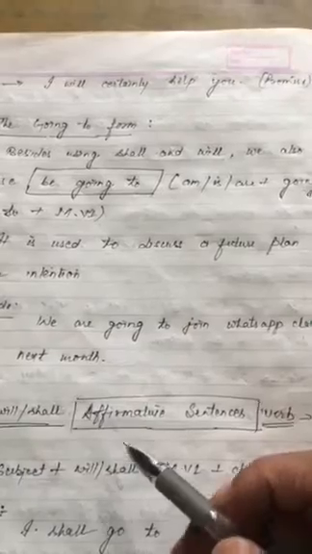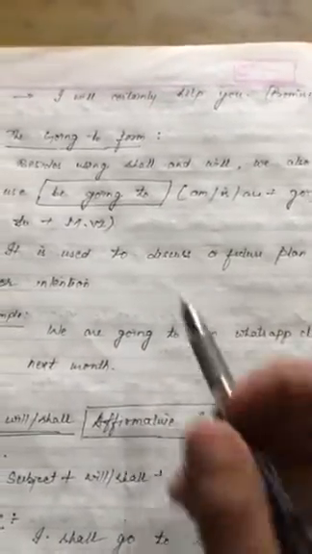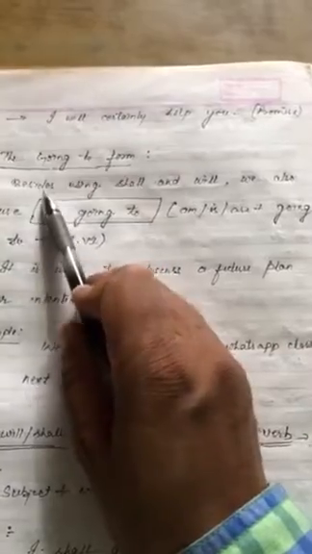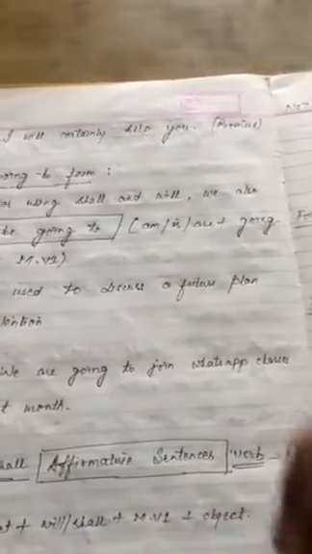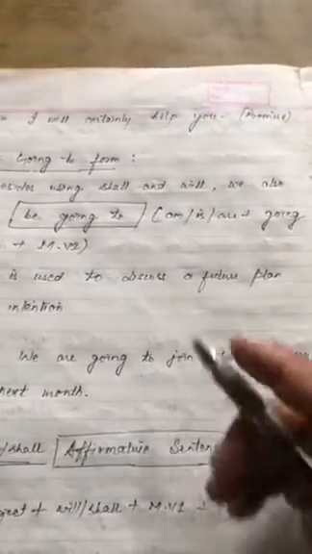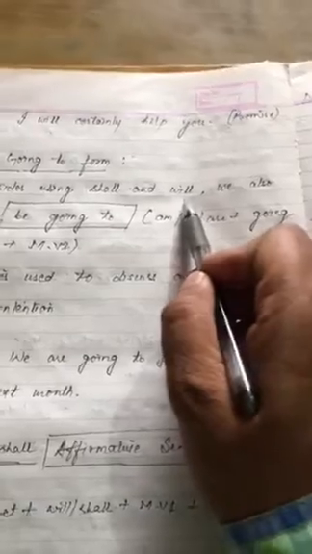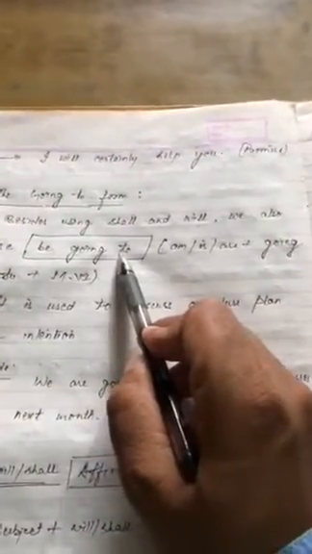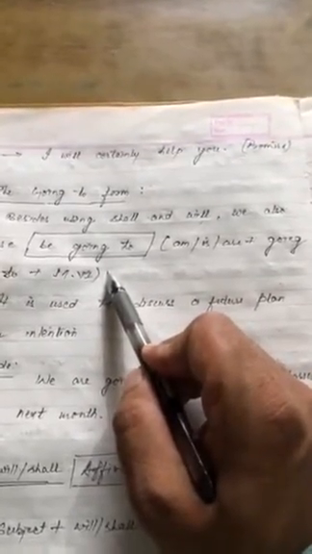Now, my dear students, there is also another form of the verb which is also used to show the actions in the future time. It is also written here. Besides using shall and will, the helping verbs of simple future tense are shall and will. Instead of these helping verbs we can also use the be going to form of the verb to show a future action, right?